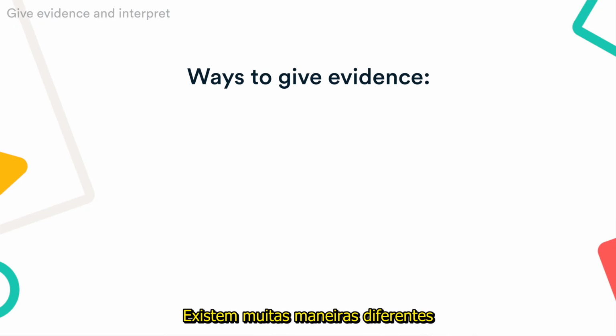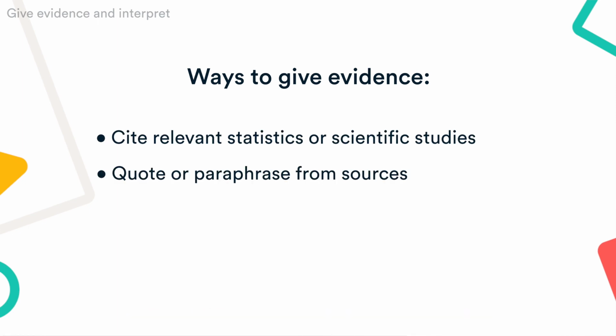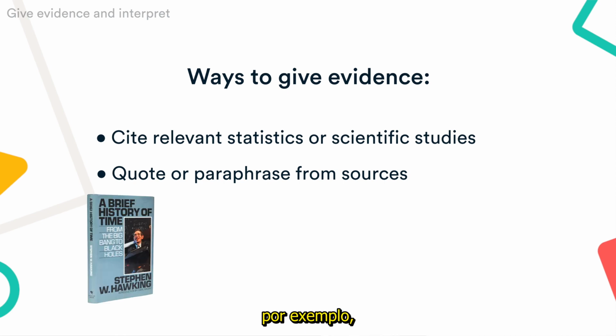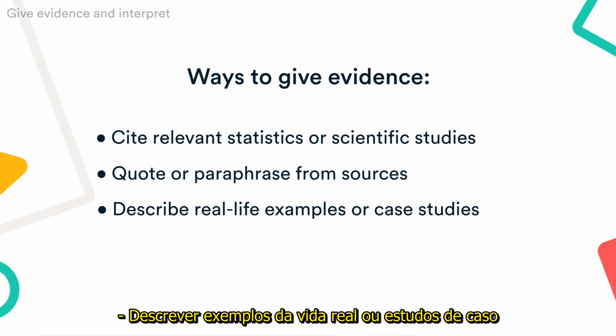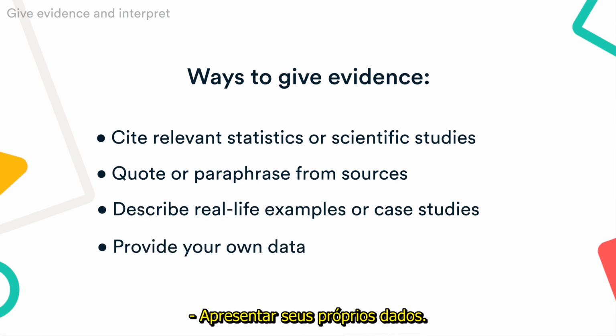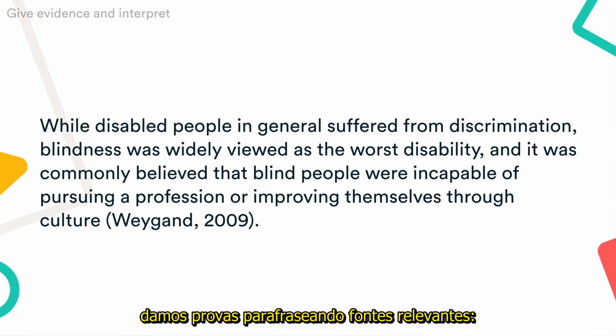There are many different ways to give evidence in an essay. Cite relevant statistics or scientific studies. Quote or paraphrase from sources, like books, articles, or documentaries. Describe real-life examples or case studies. Provide your own data, so from interviews or observations. In our example, we give evidence by paraphrasing from relevant sources.